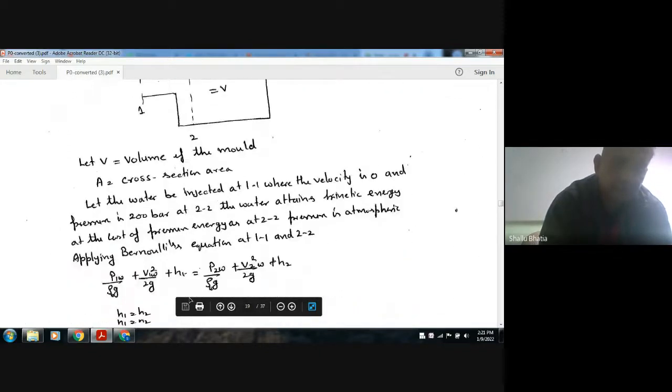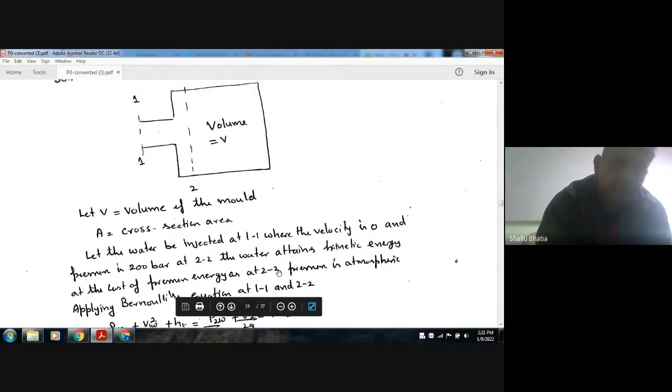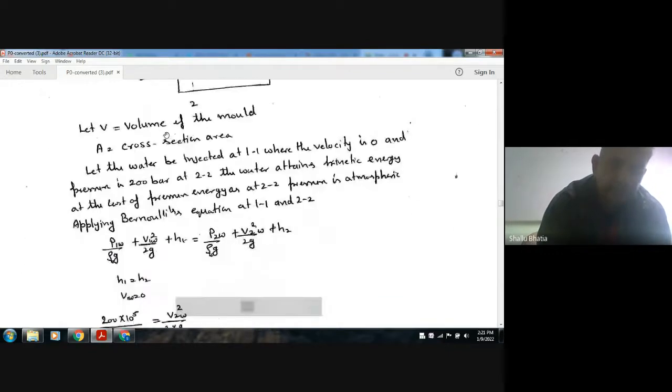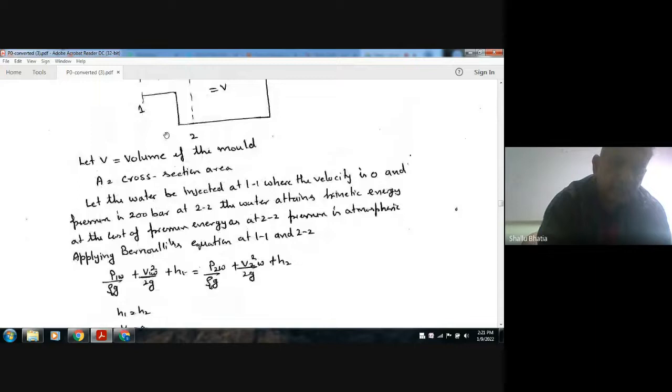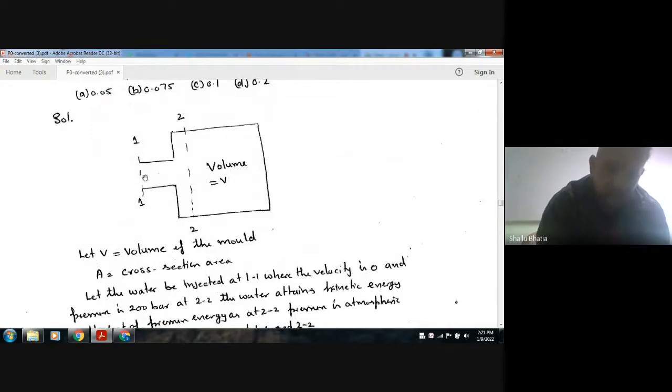We will have P1 by rho w g plus V1 squared by 2g plus H1, and for 2, P2 by rho w g plus V2 squared by 2g plus H2. Now at 1-1 and 2-2, H1 and H2 are the same, and at 1 the velocity is 0.